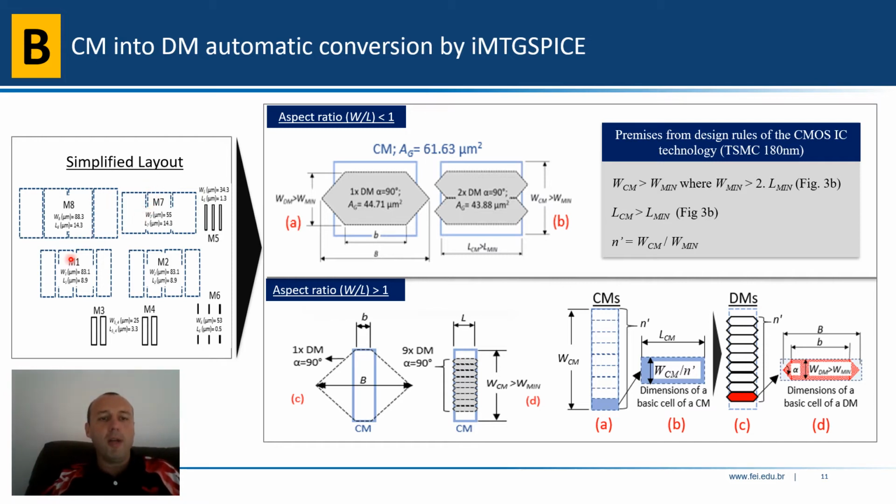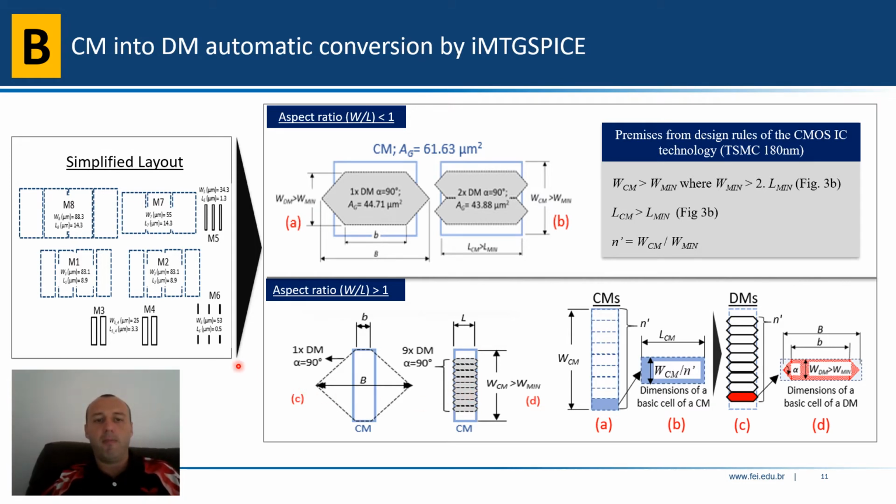Here we have the simplified layout of the meter OTA implemented with conventional MOSFETs. We could only convert the larger MOSFETs here, M8, M7, M1, and M2. And why? It's because when we convert one conventional MOSFET into a diamond MOSFET, the dimensions are smaller, as we can see here, in blue the conventional and the diamonds in gray, so they are even smaller.